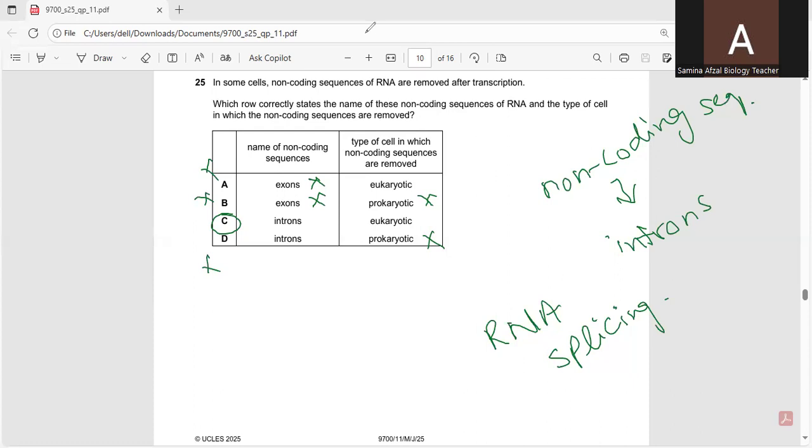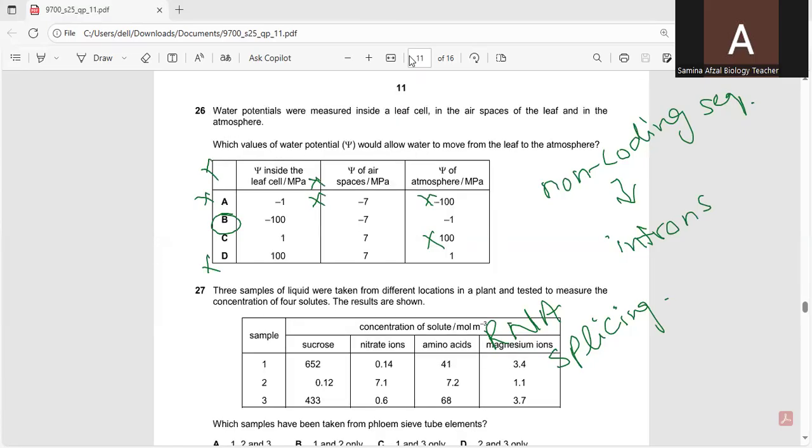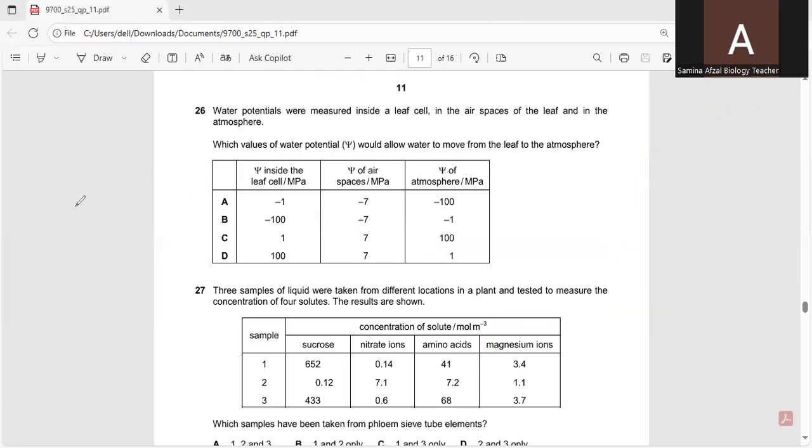And next, question 26. Water potentials were measured inside a leaf cell, in the air spaces of the leaf, and in the atmosphere.